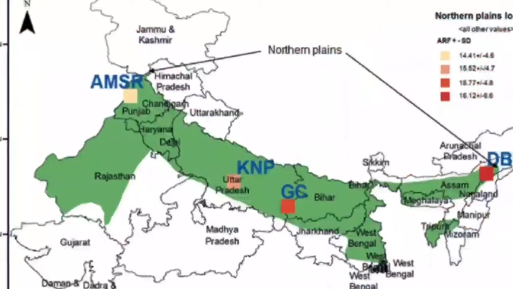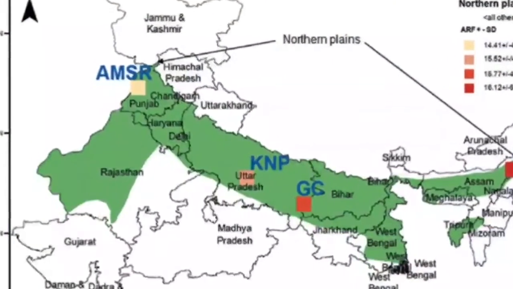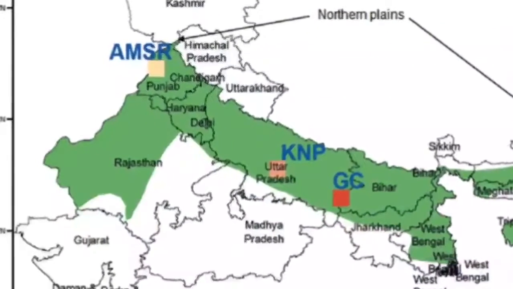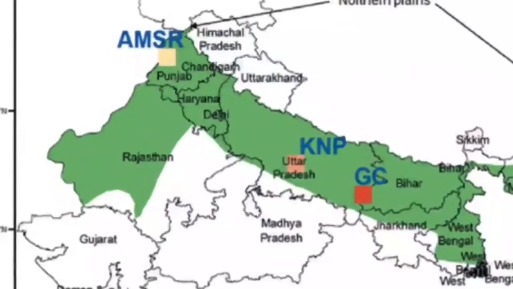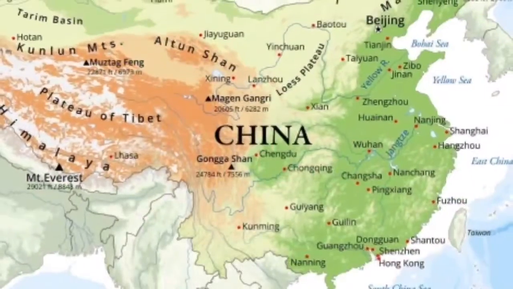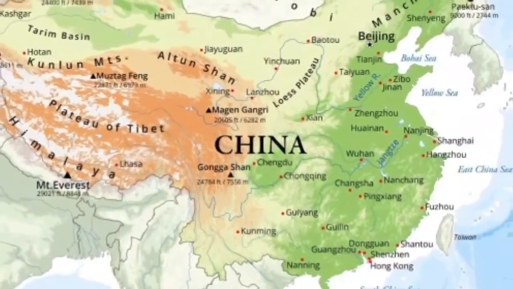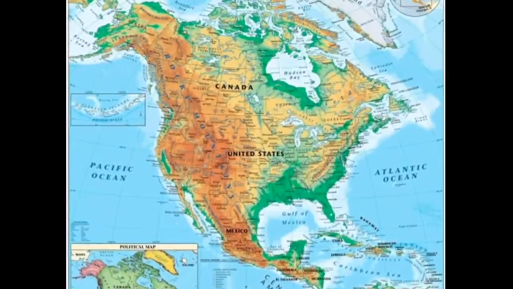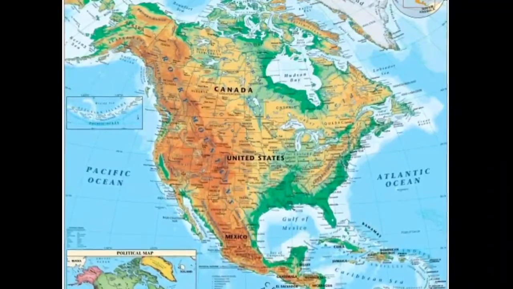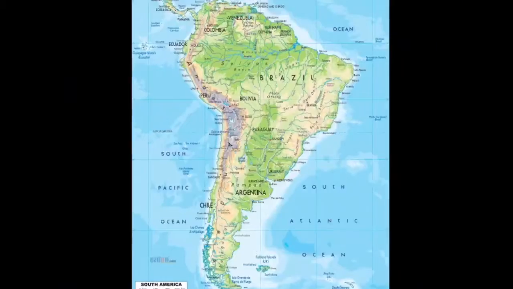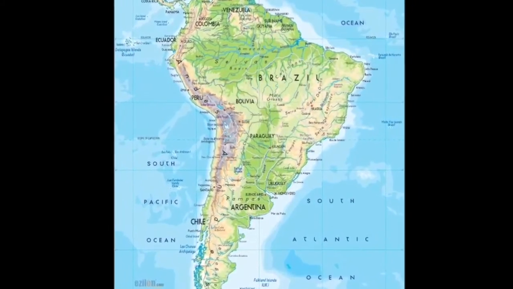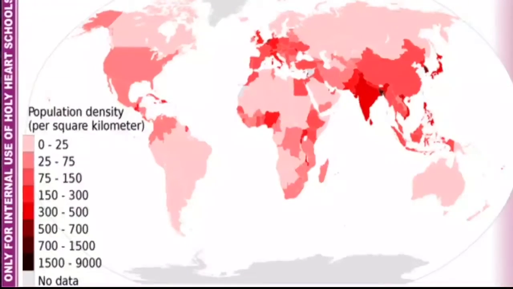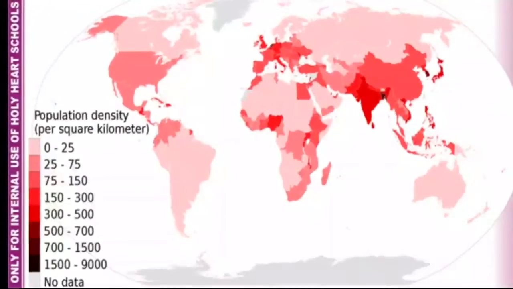Here we can take the example of the Great Plain of Ganga and Indus from Pakistan and India, the Great Plain of Huanghe, Yangtze-Kiang and Xinjiang River in East China, and the river valleys of North and South America. So they are densely populated parts of the world as we can see in the given world map.